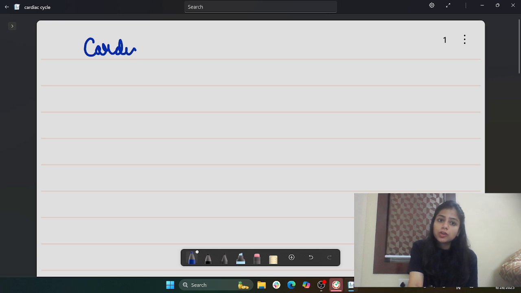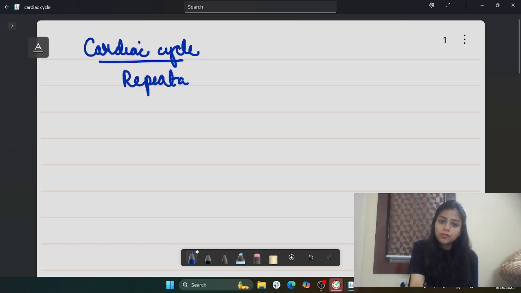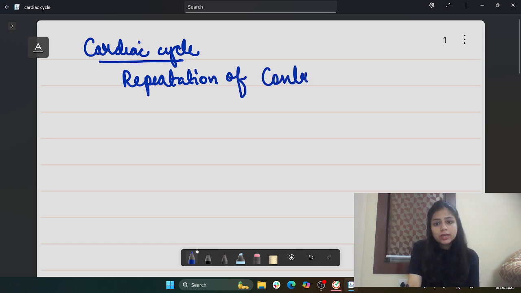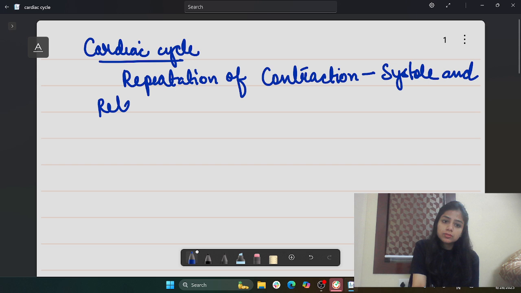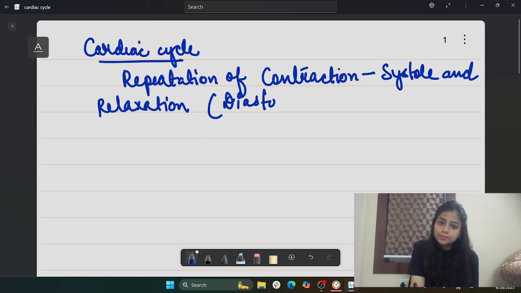So when we are talking of the cardiac cycle, it is the repetition of contraction, which we also call systole, and relaxation, which is also called diastole, of the heart chambers.